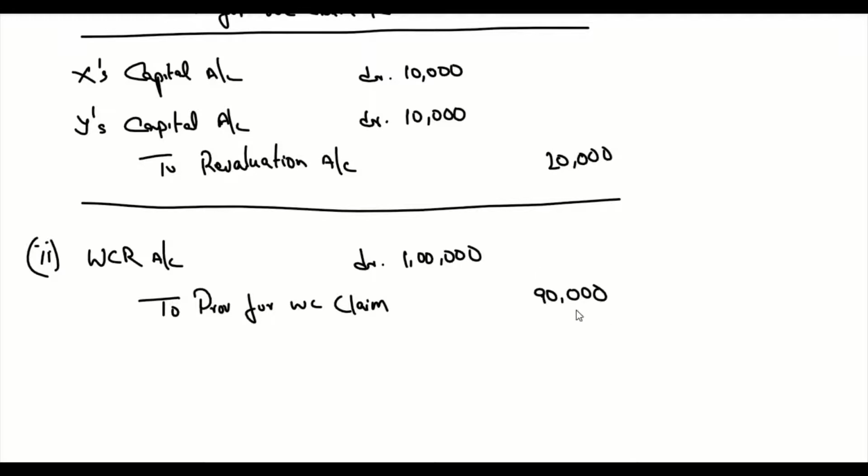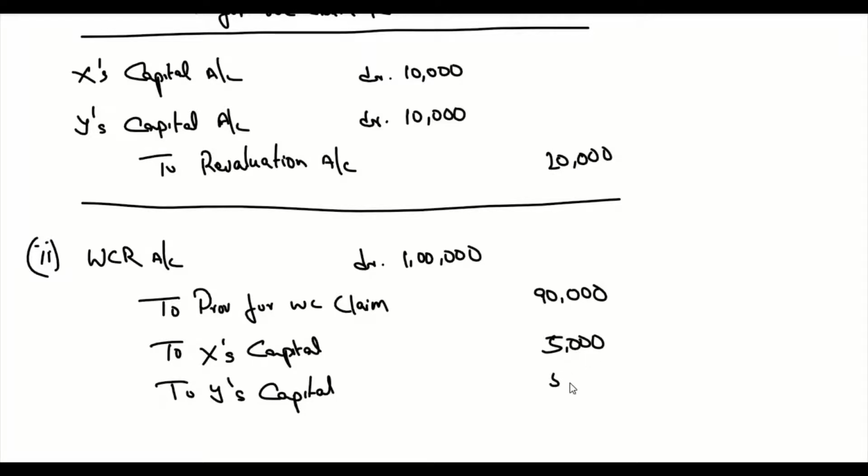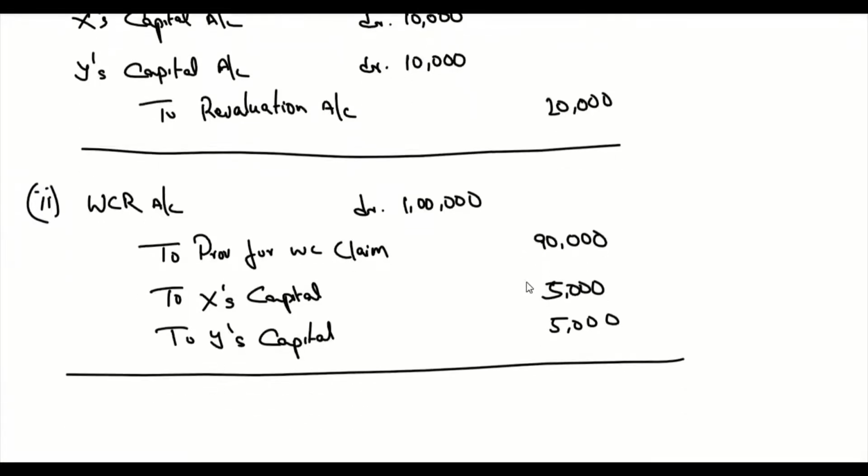Then 1 lakh minus 90,000, the balance of 10,000 rupees is to be divided among the partners in the old profit sharing ratio. So credit X's capital and Y's capital. 10,000 in 1:1 ratio, it's going to be 5,000 and 5,000. So we completed question number 41. Let's move on to question number 42.